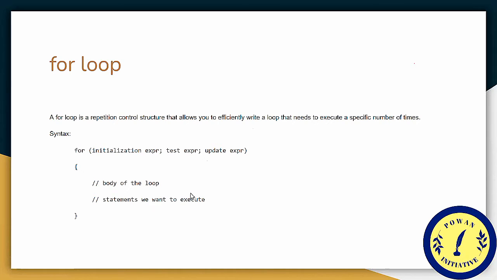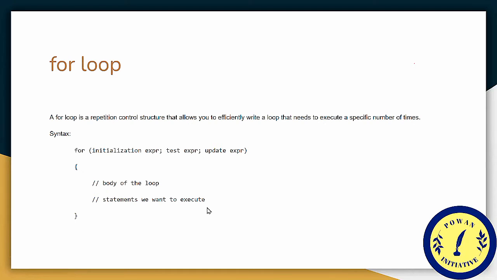Okay, here is the syntax of the for loop. For loop, here is the initialization expression, test expression, update expression. The initialization expression can also be known as the start expression. And here is the body in the curly braces, the body of the loop, or we can say the statements we want to execute.